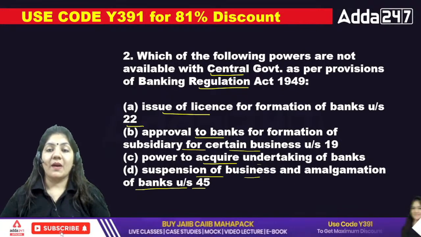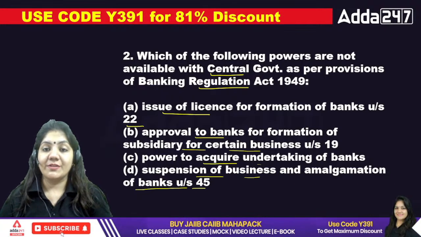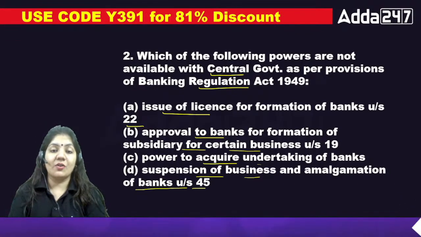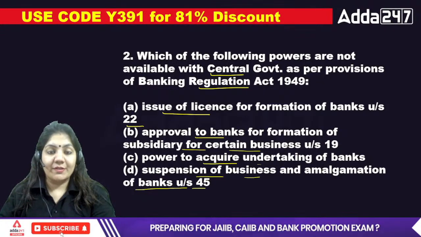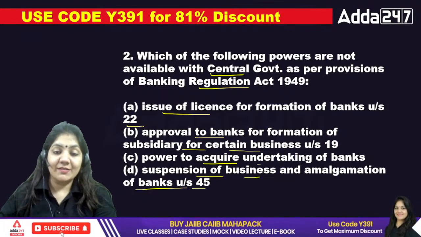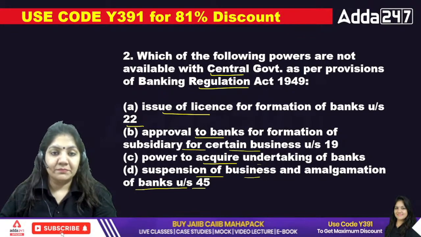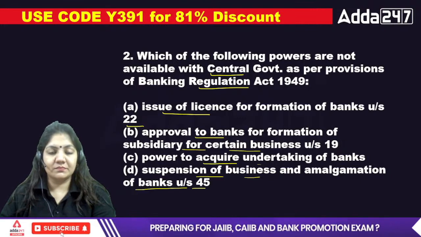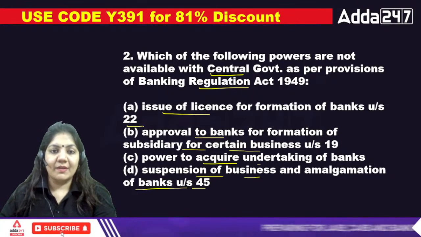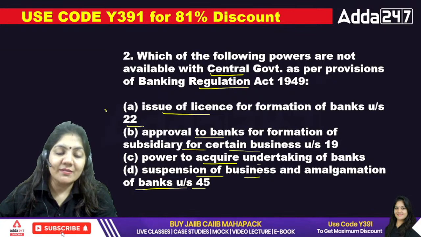Which of the following powers is not available with the central bank as per the provisions of the Banking Regulation Act 1949? For the second one, A is the right answer.